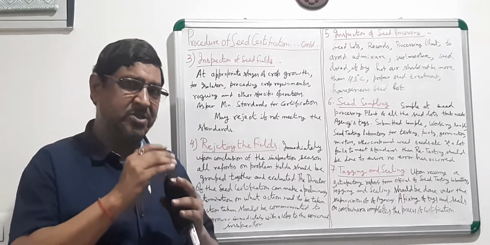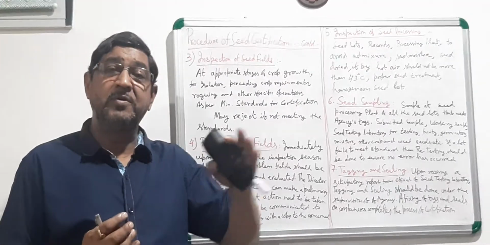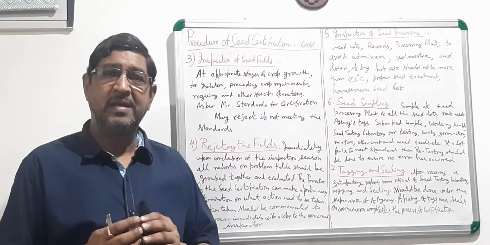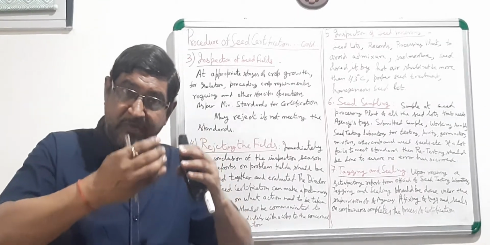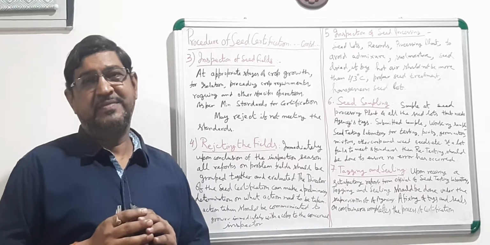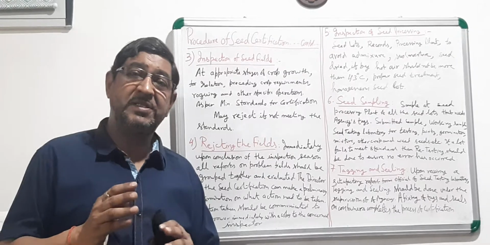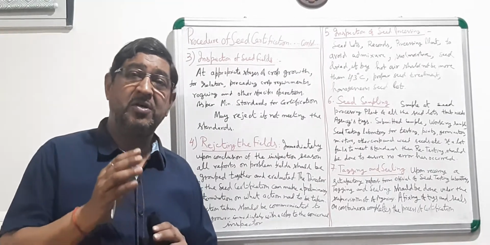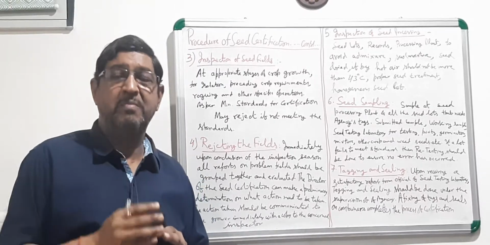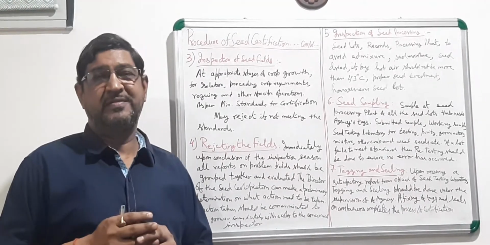Particularly during crop growth and just before flowering, he must visit, so that whatever roguing can be done must be completed before flowering.